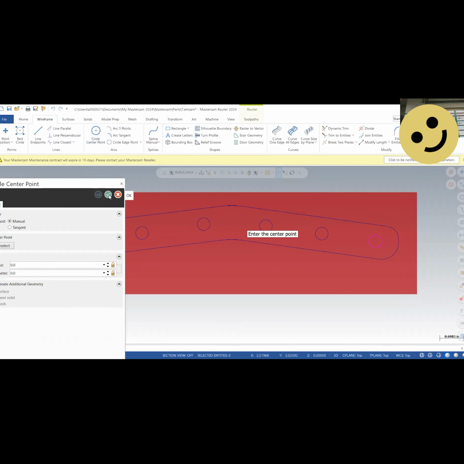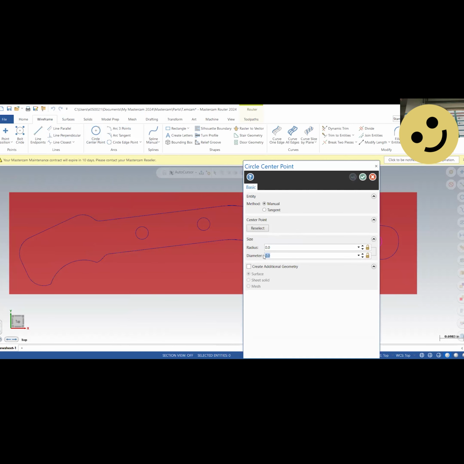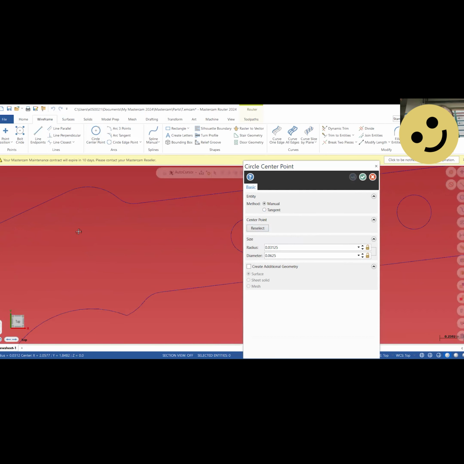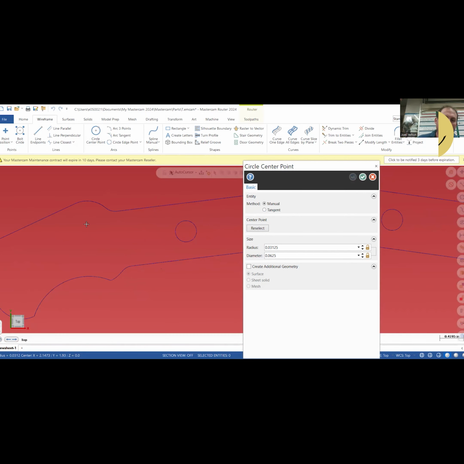It's trying to go on an axis. And then we can move that one. Now let's see if we can do it over here. Oh. Okay, that's probably as good as I'll get in that. I'll hit check.